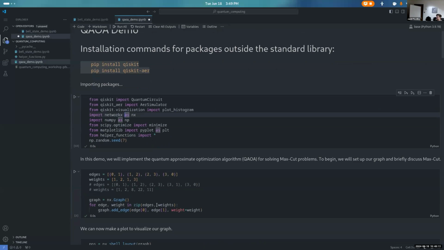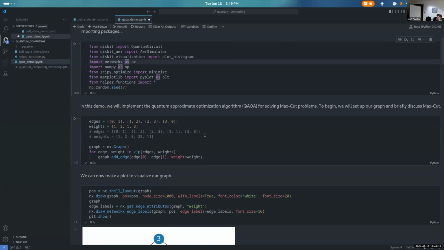In this demo, we're going to implement QAOA, the quantum approximate optimization algorithm. We're going to use it to solve a max cut problem. If you haven't heard of it, max cut is just a prototypical NP-hard problem. And it doesn't really matter, because if you can solve one NP-hard problem, you can solve all the other ones. They're all equivalent under the unique games conjecture. So basically, if you can find an efficient solver for max cut, you have an efficient solver for all of your NP-hard problems: minimum vertex cover, knapsack problem, traveling salesman. If you can solve one, you can solve the rest.